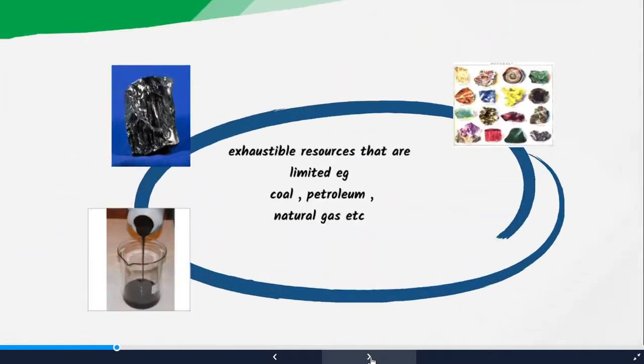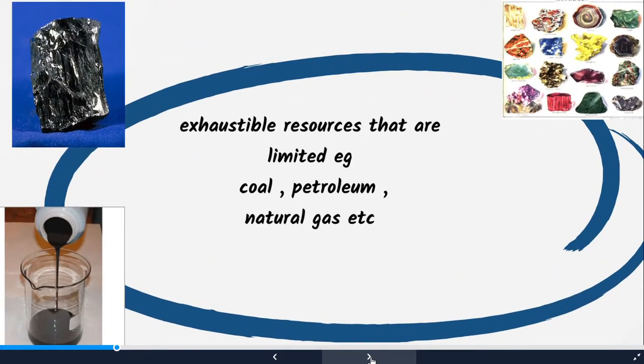Now let us know what are exhaustible resources. Now these are limited: coal, petroleum, natural gas, etc. So here you are able to see coal. This is the photo of petrol, and these are the various minerals that are there. Clear?